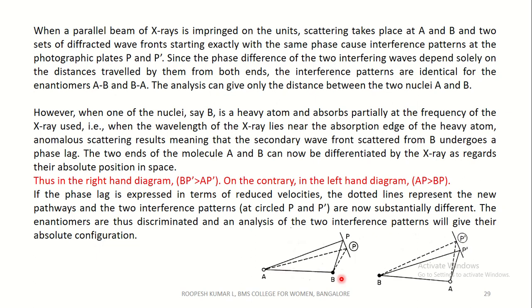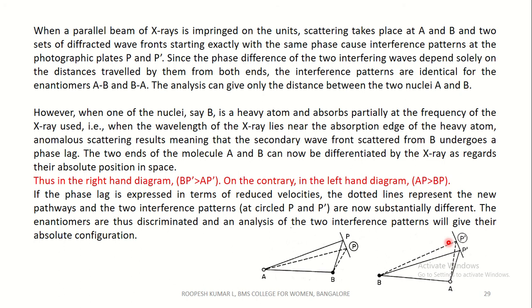The two ends of the molecule A and B can now be differentiated by the X-ray as regards their absolute position in space. Thus, in the right hand diagram, BP dash is greater than AP dash.